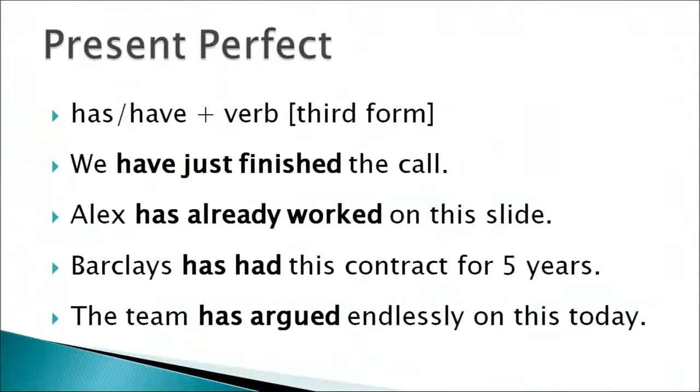So let's look at present perfect, okay? Present perfect shows a verb that has been finished or that has been just completed. For that, we use has or have according to the personal pronoun that we're using. For example, he has, I have, all right? We have, but she has, right? Plus verb in the third form.